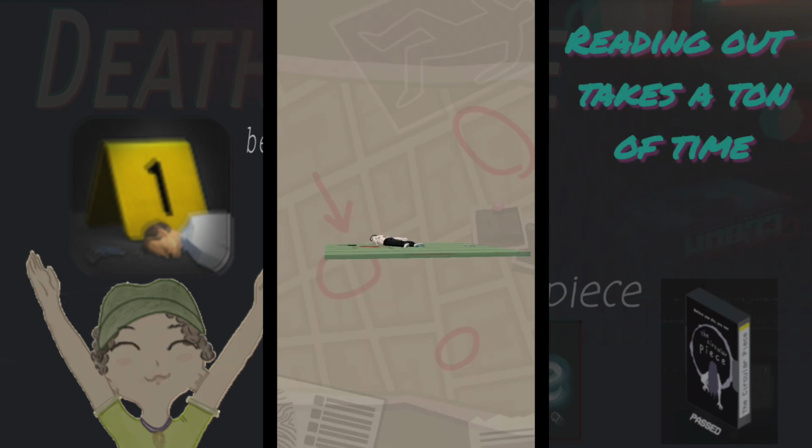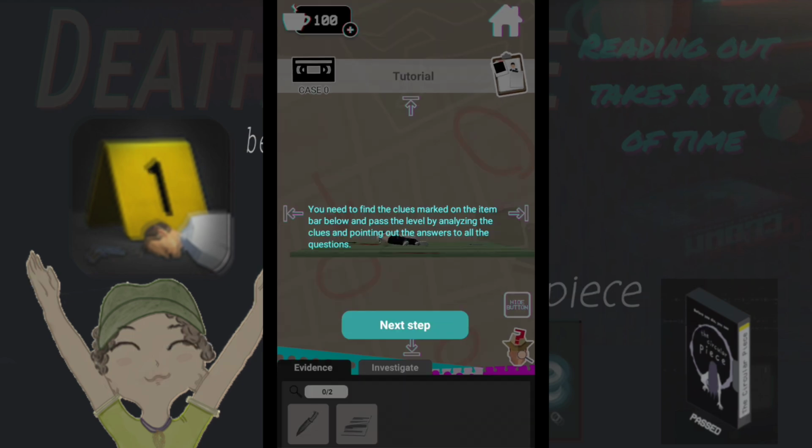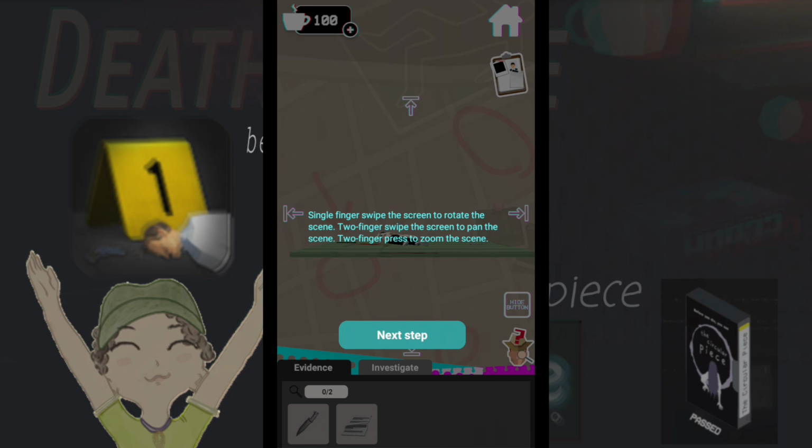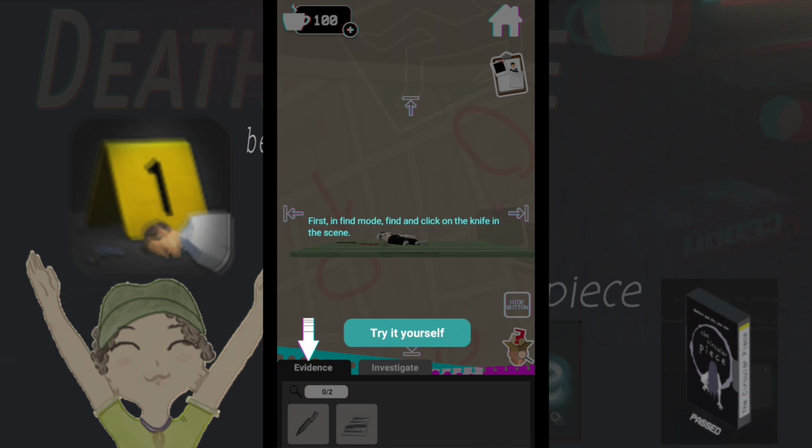You need to find the clues marked on the item bar below, and pass the level by analyzing the clues, and pointing out the answers to all the questions. Single finger swipe the screen to rotate the scene. Two finger swipe the screen to pan the scene. Two finger press to zoom the scene. When you can't find the direction in the rotating scene, you can click here to open the scene of 4-way reset. First, in Find mode, find and click on the knife in the scene.